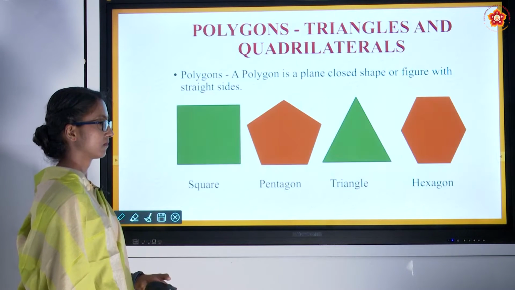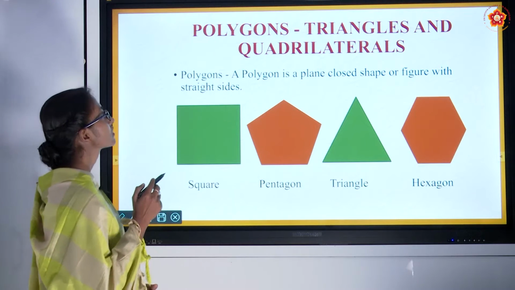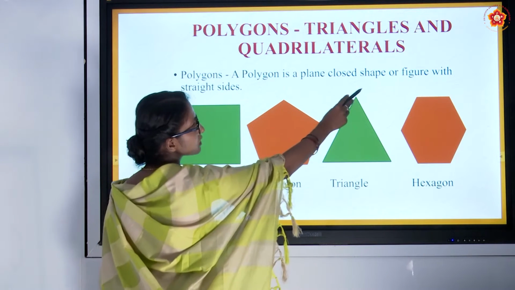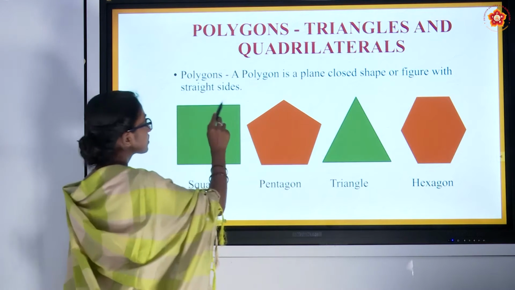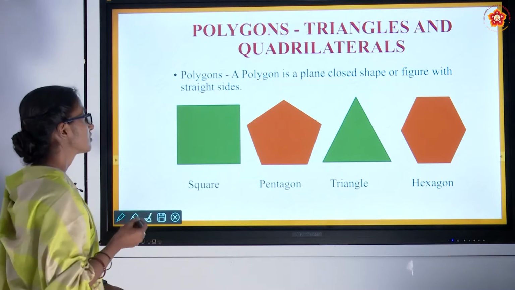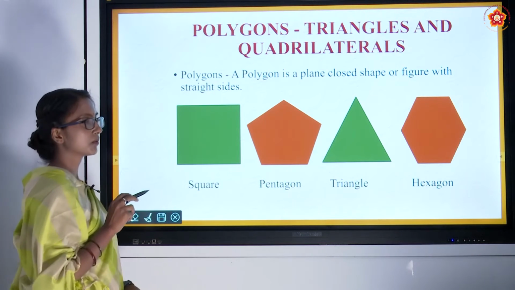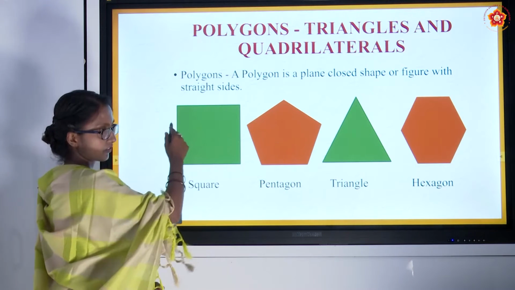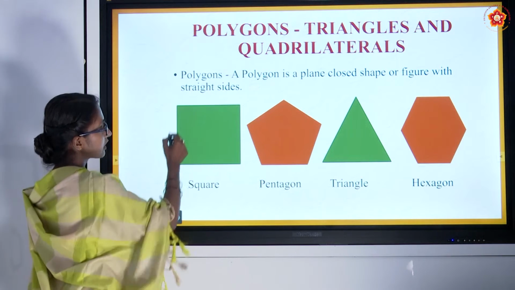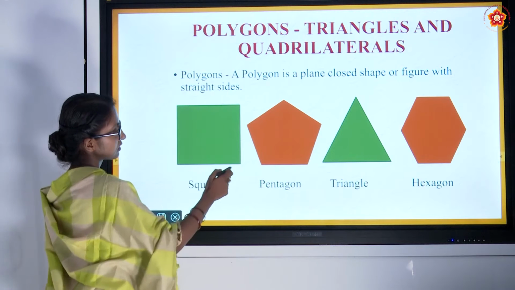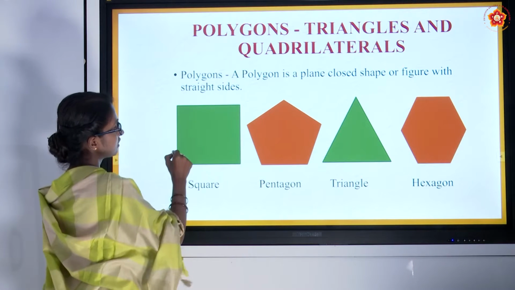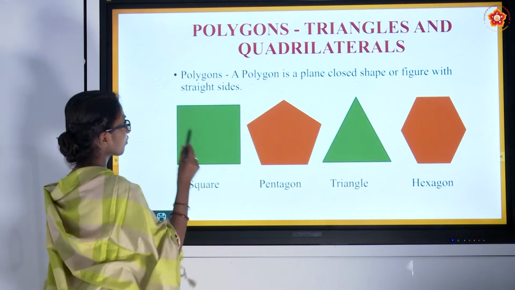Polygons. A polygon is a plane closed shape or figure with straight sides. So a polygon is nothing but a closed figure, but the sides will be straight. Here you can observe this is one of the polygons. It has 1, 2, 3, 4.